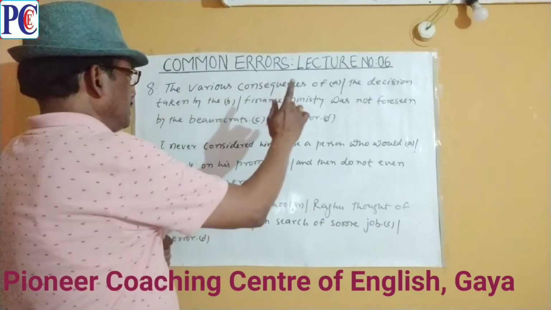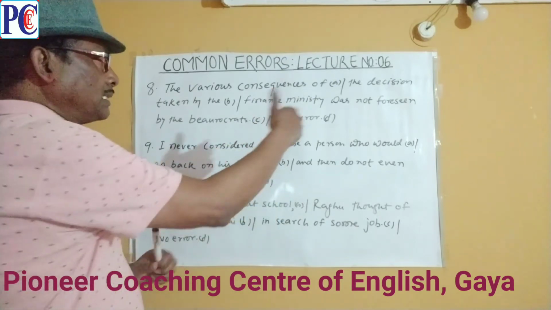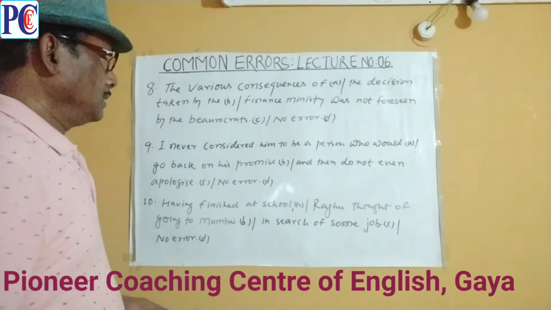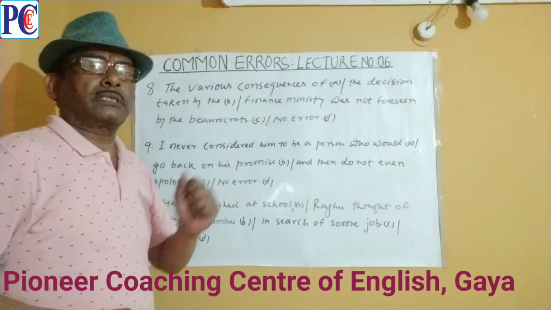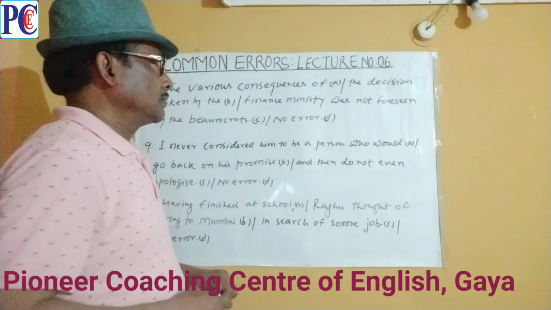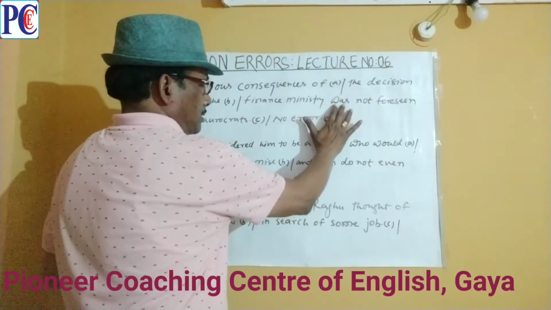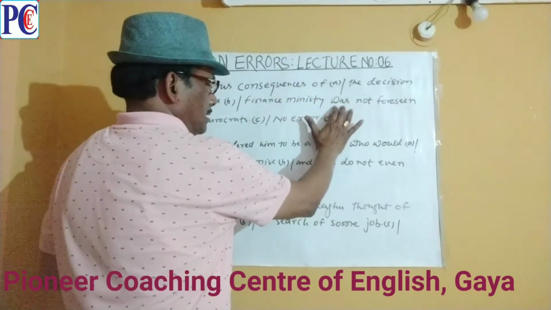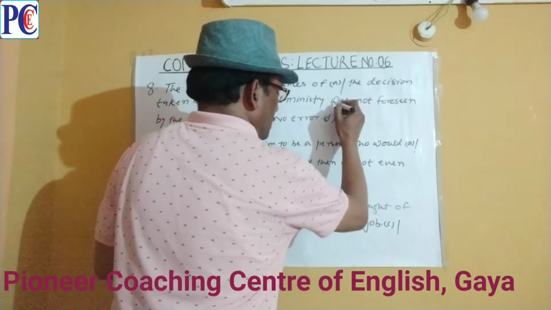So the error lies in part C. There is yet another error. The subject in part A is the various consequences, that is the plural one, and in part B its verb is singular. So it must be replaced by the verb were,